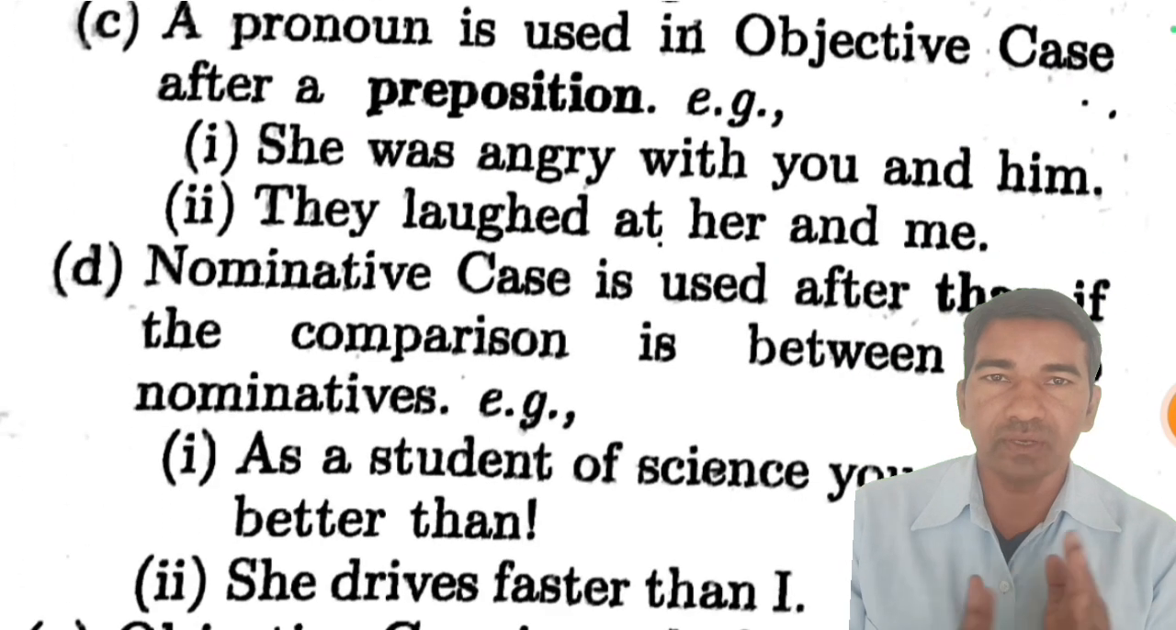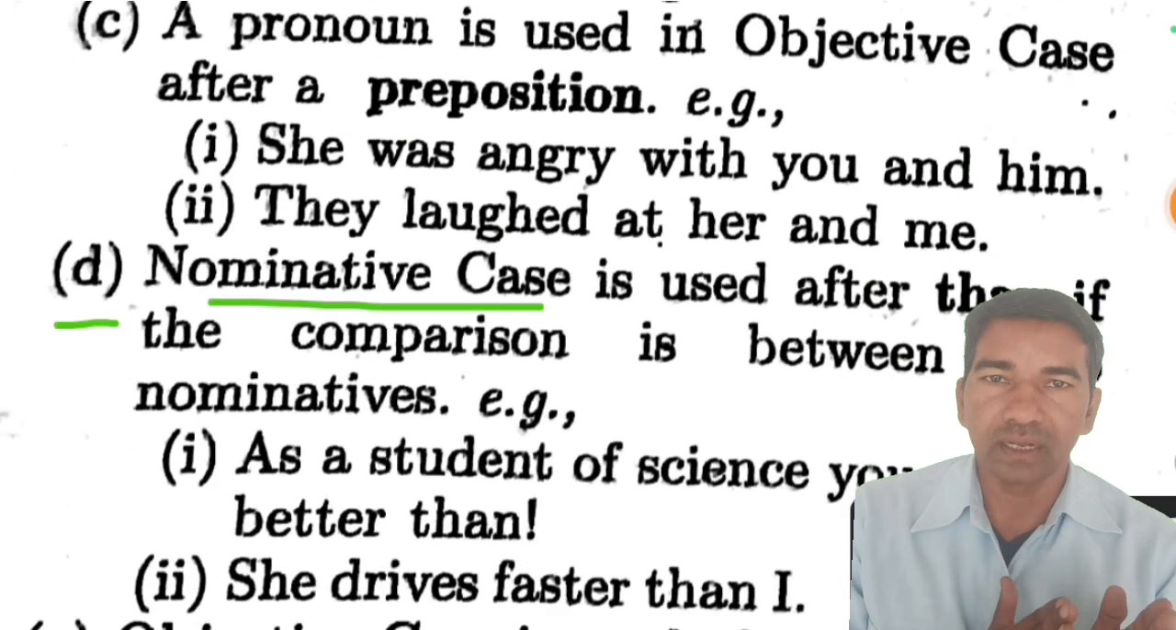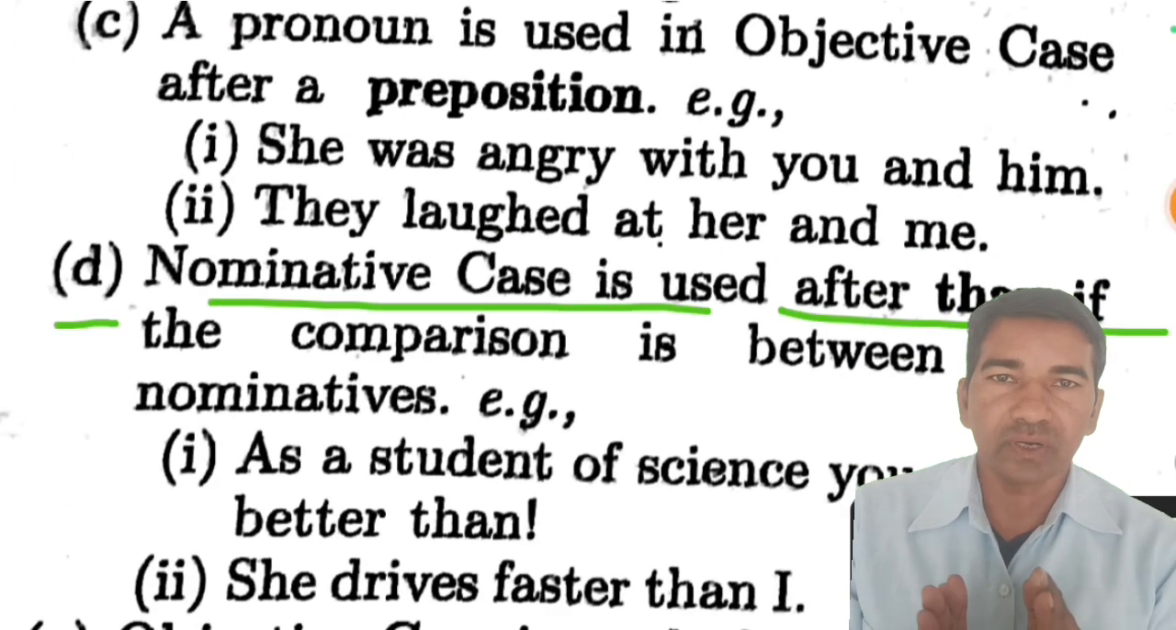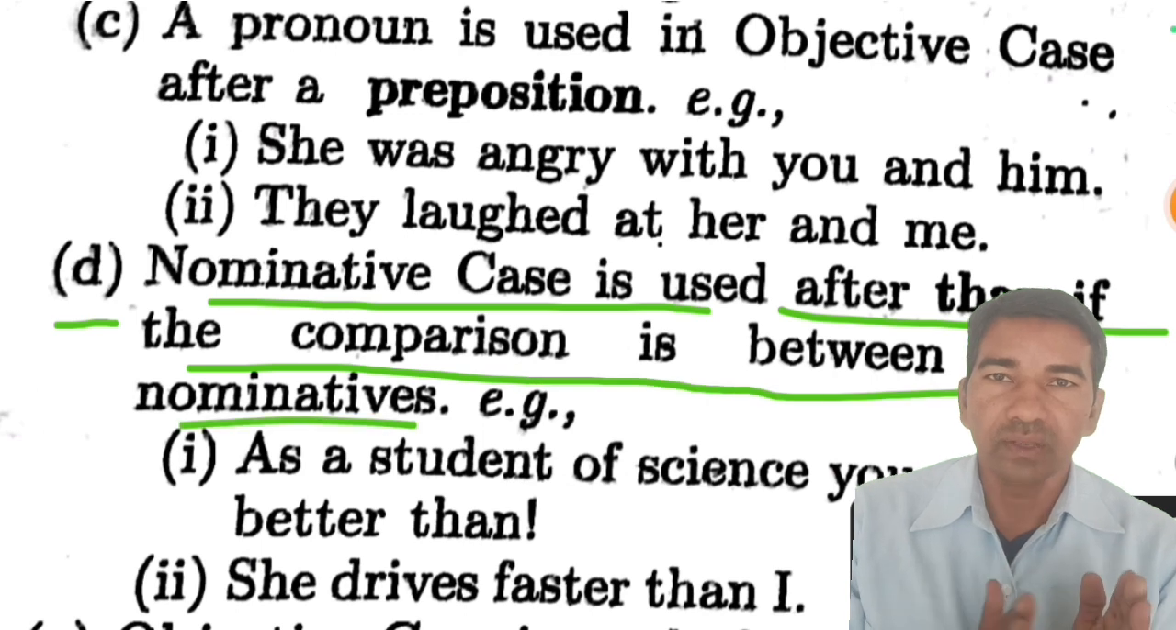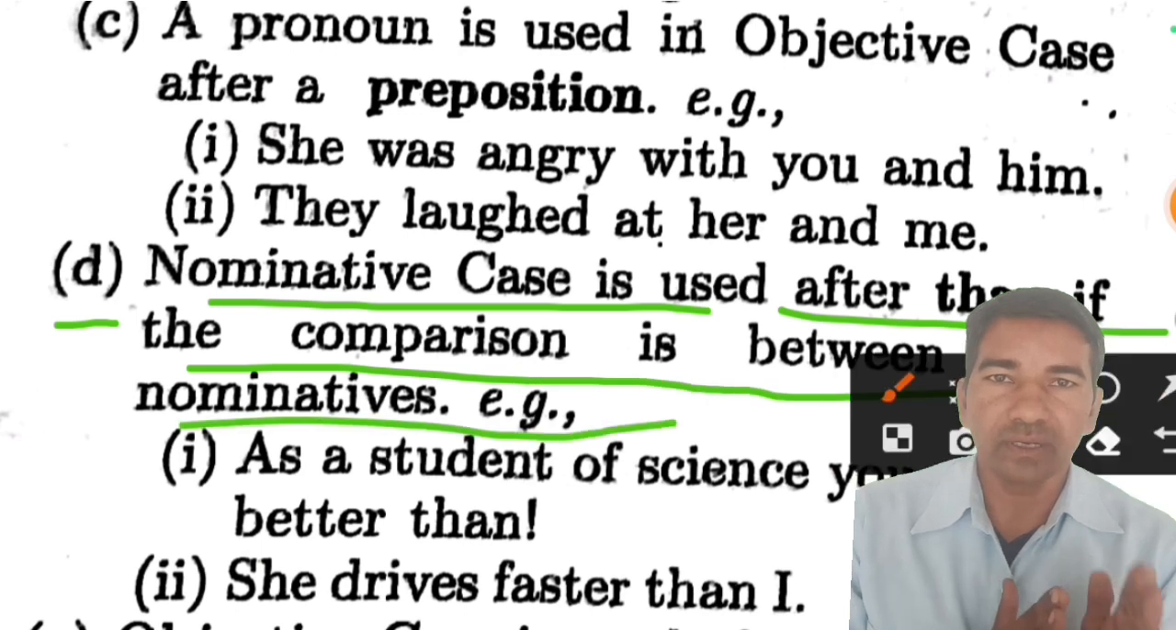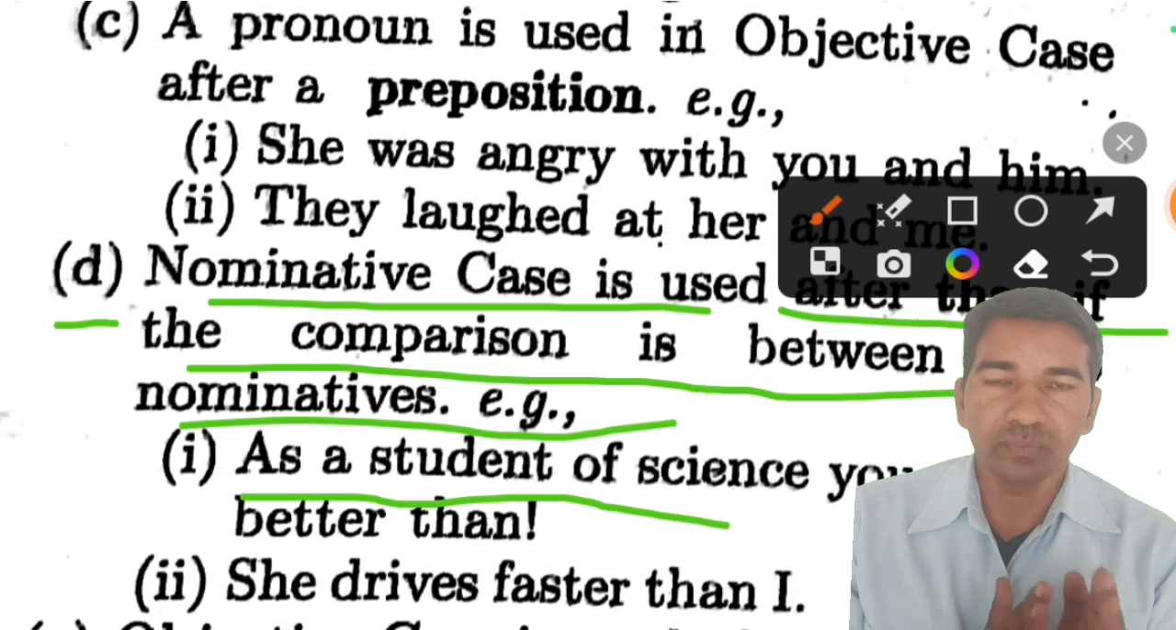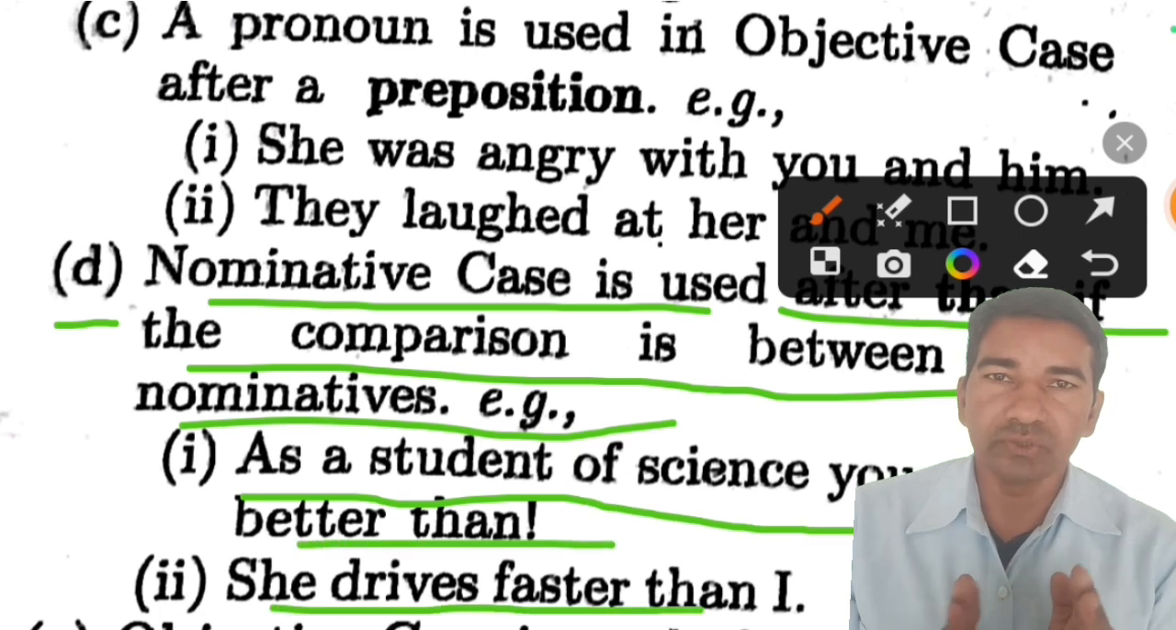Next rule is rule number D. Nominative case is used after than if the comparison is between two nominatives. For example number 1, as a student of science, you are far better than I. Example number 2, she drives faster than I.